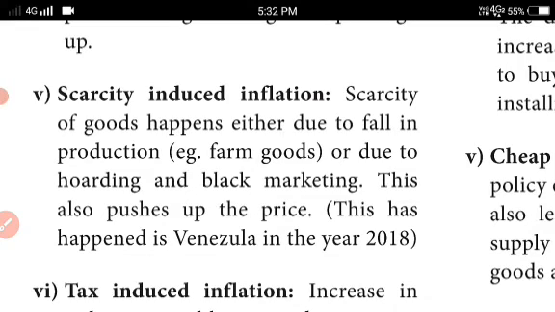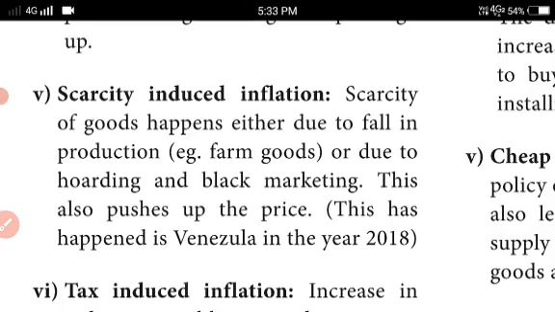Scarcity induced inflation. Scarcity of goods happens either due to a fall in production or due to hoarding and black marketing. This is often happening in the market. For example, they may hold hoarding. Hoarding means hiding the commodities and creating scarcity. This also pushes up the price level, so scarcity induced inflation will be there.